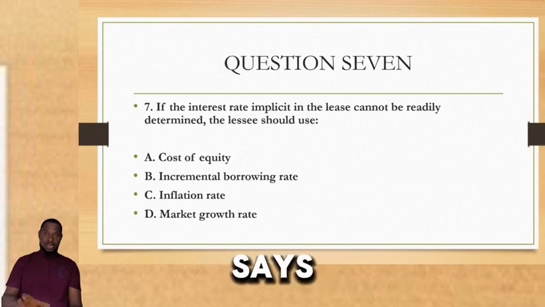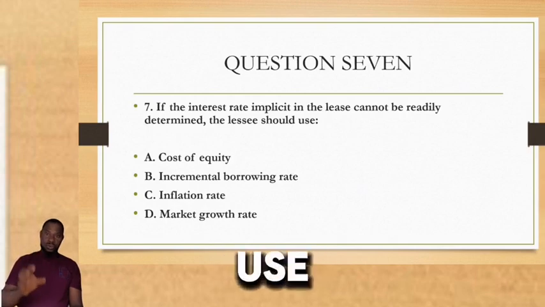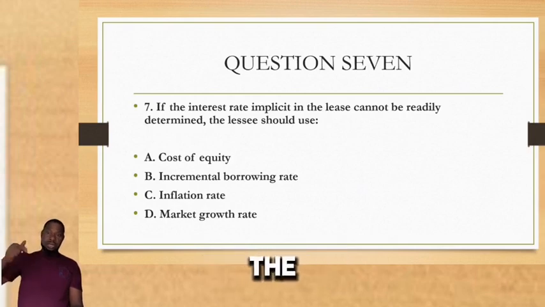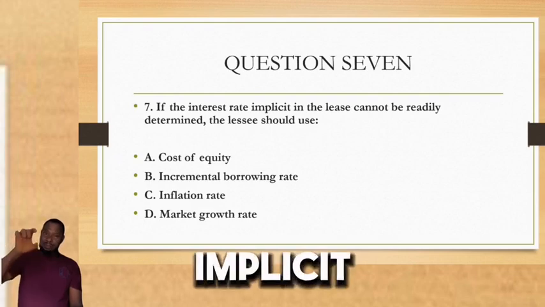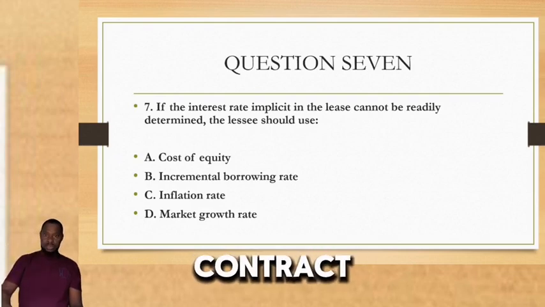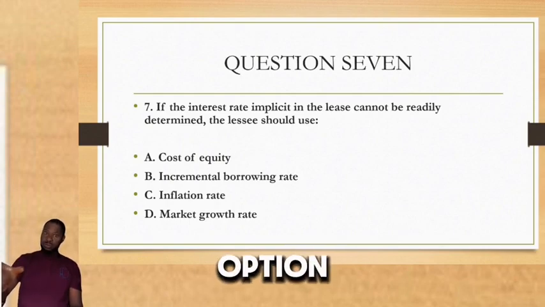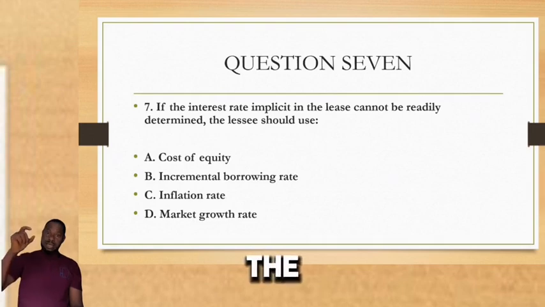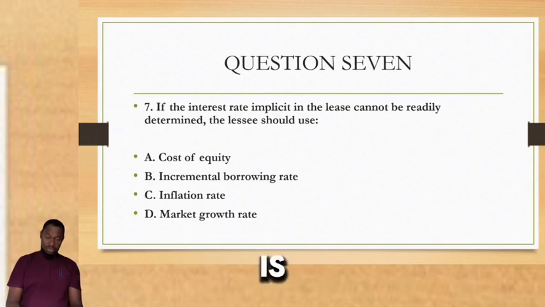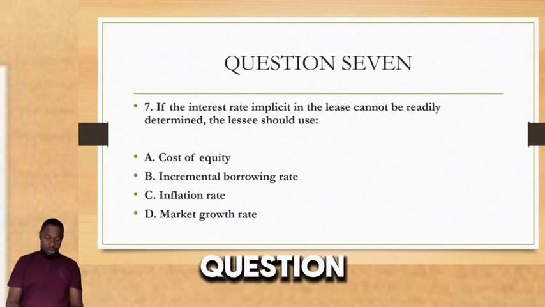So the standard says that the first rate to use, if you want to discount the future lease payment to present value, is the rate that is implicit in the lease contract. If you cannot find it, then you use the second option, which is the incremental borrowing rate of the company. That is the correct answer. All right, let's go to question number 8.